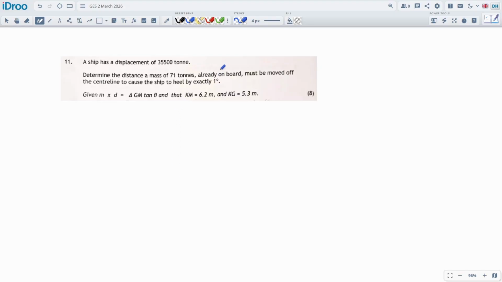This is an old question. It was the same old numbers. They have not changed anything. They just put it in here. They even gave us the formula. The formula is md is equal to delta GM tan theta. There we go. And we just need to put the bits all in and calculate it.